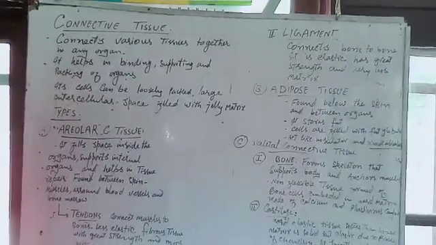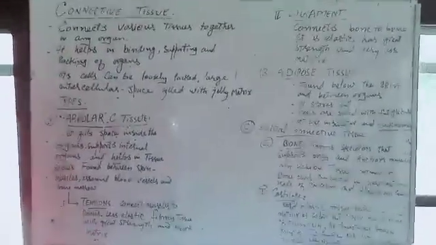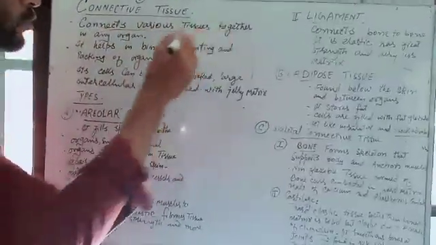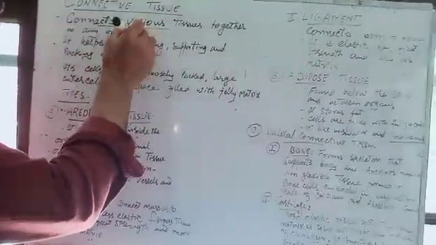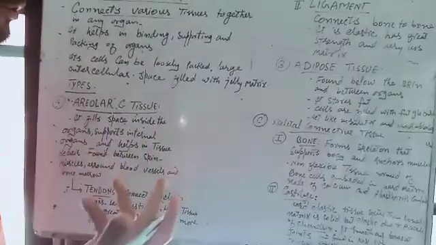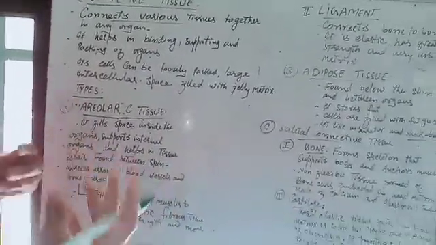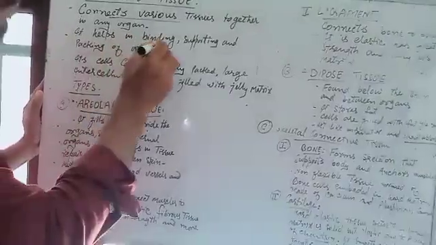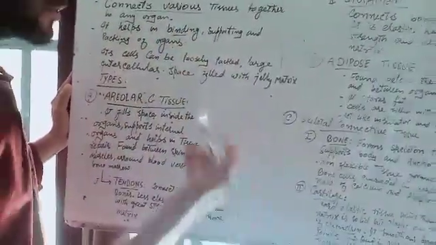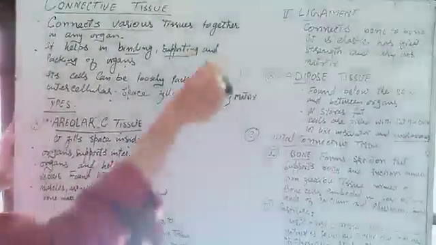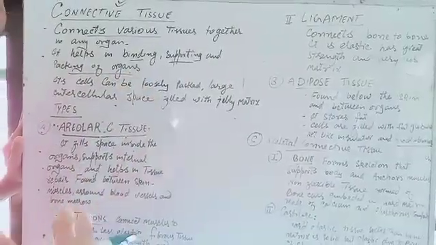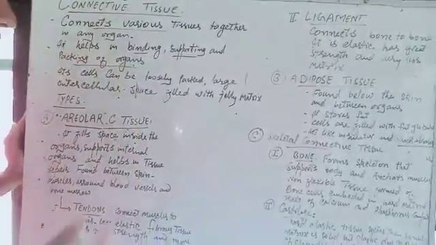Hello, dear students. Today we will take up another part of animal tissue, that is connective tissue. Connective tissue connects various tissues together in any organ. That means in our body it connects different types of tissues so that these tissues can be together. It helps us in binding. It binds the different types of tissues, supports different types of organs, tissues, and our body, and packs the organs. The organs are packed with the help of this connective tissue.